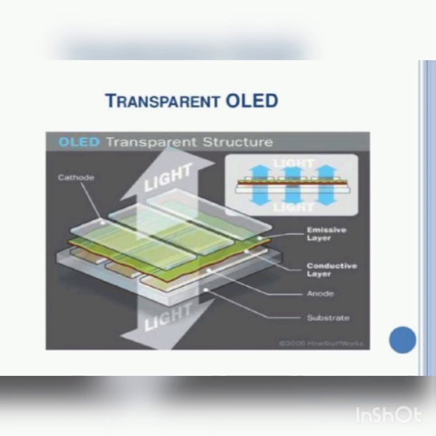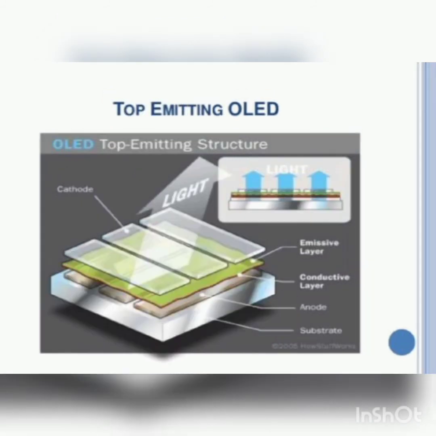And the next one is top emitting OLED. Top emitting OLEDs have a substrate that is either opaque or reflective. They are best suited for active matrix designs, and manufacturers may use top emitting OLED displays in smart cards.